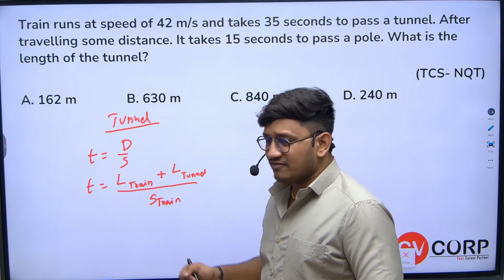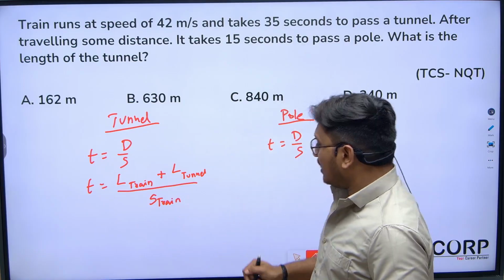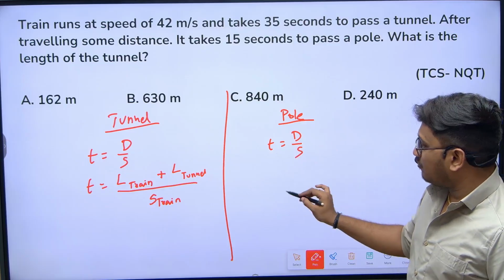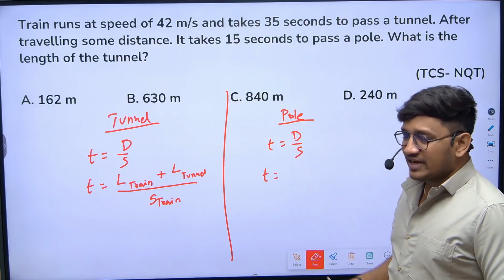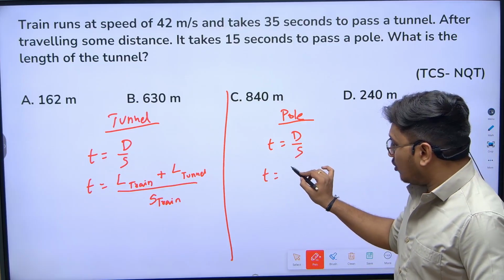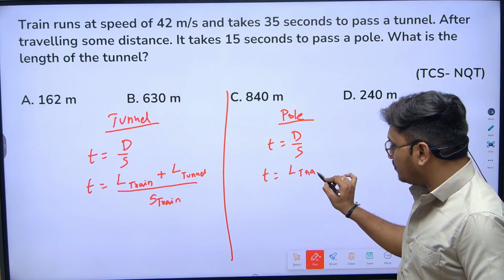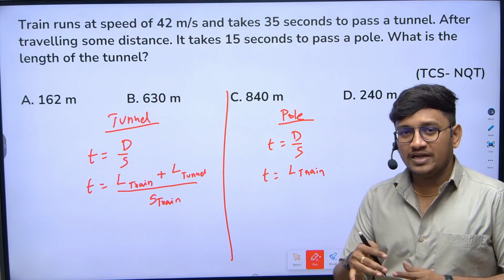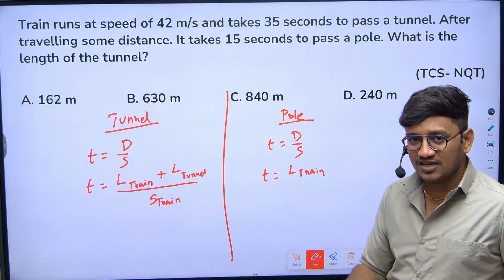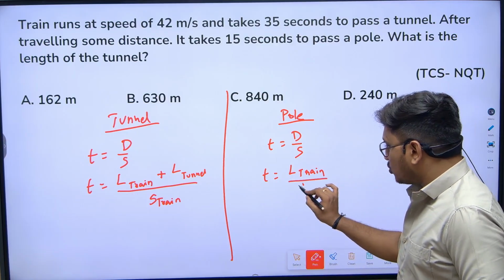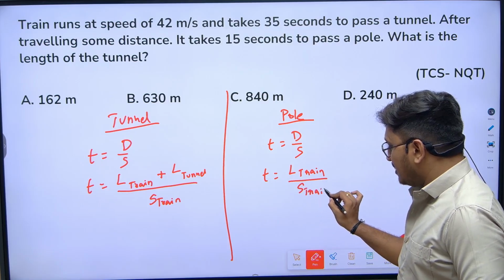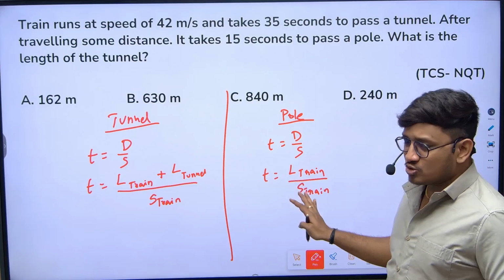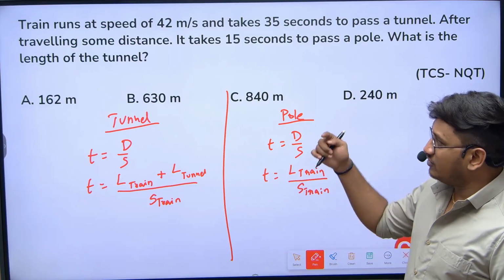Obviously the tunnel will not be having any speed. Now when it comes to the pole, the time taken by the train to cross a pole means the length of the train should be considered, because the pole length is negligible. We should not consider the length of the pole. So length of the train divided by the speed of the train. Now based on these two conditions, we are going to solve the question.